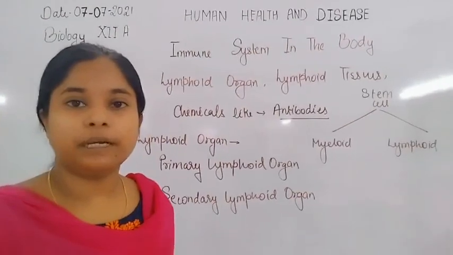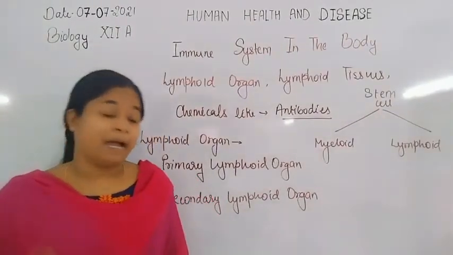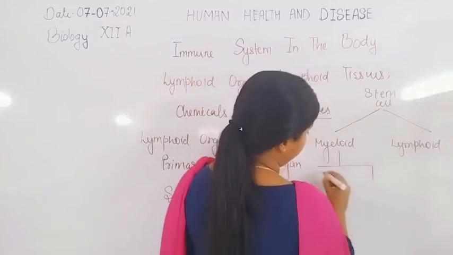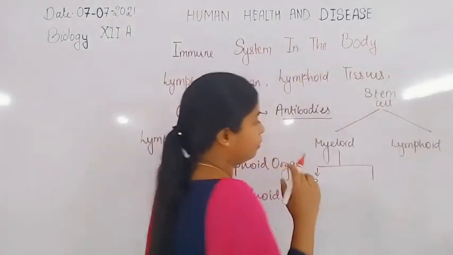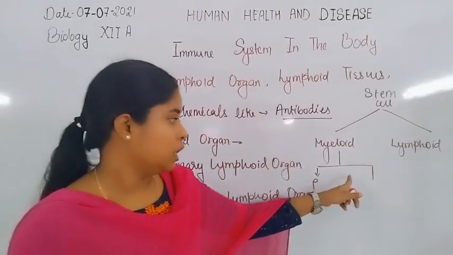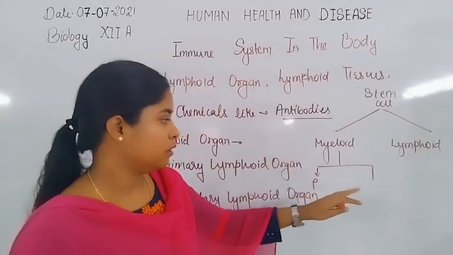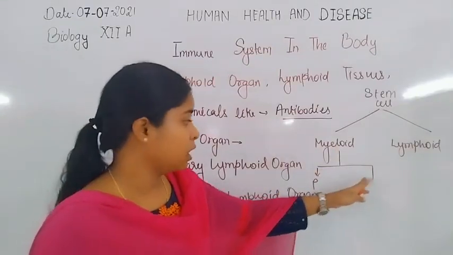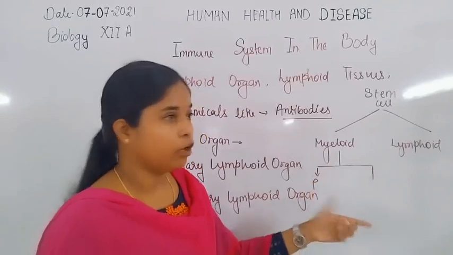From the myeloid progenitor, three types of cells get formed. From the megakaryocyte, platelets get formed, from the erythroblast RBCs get formed, and from the myeloid